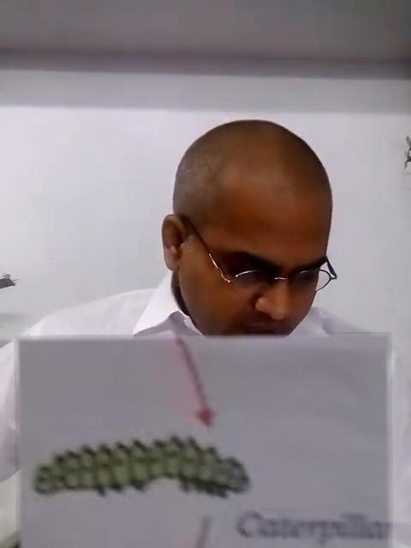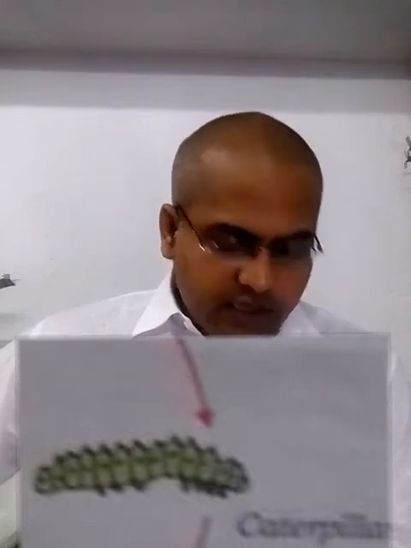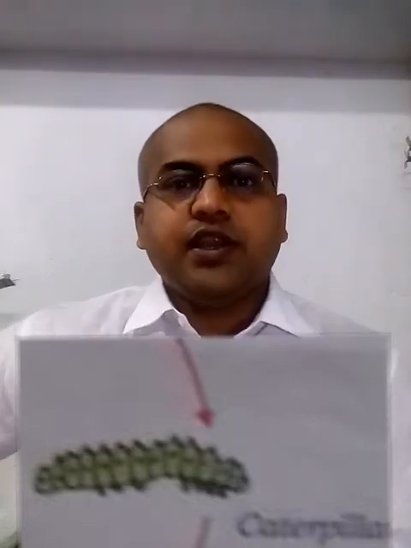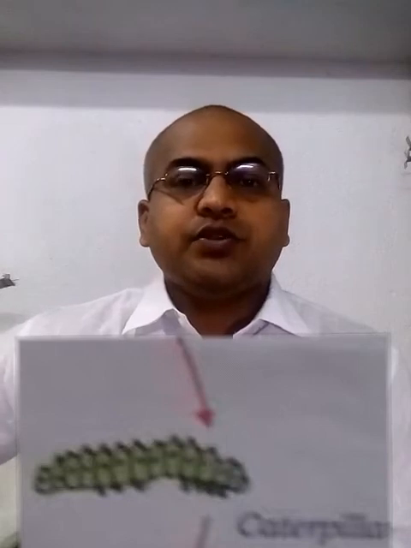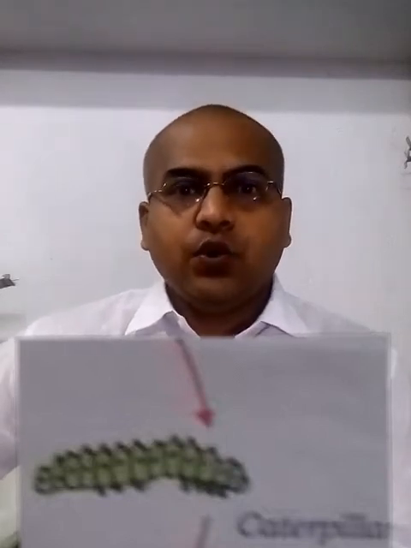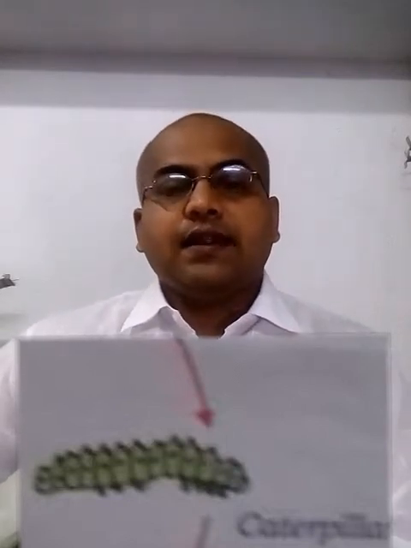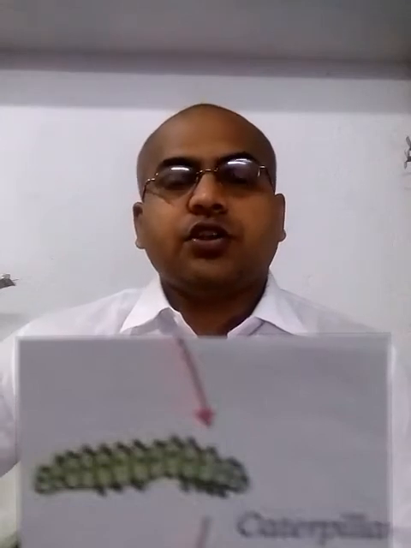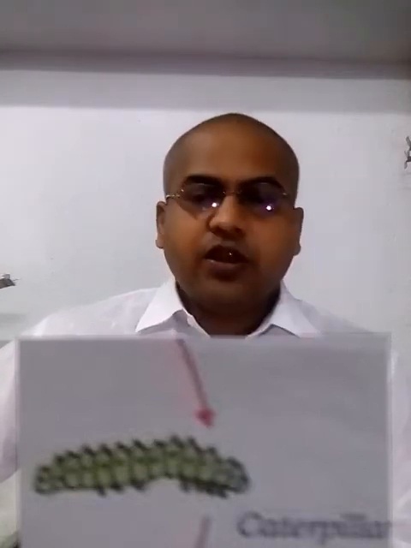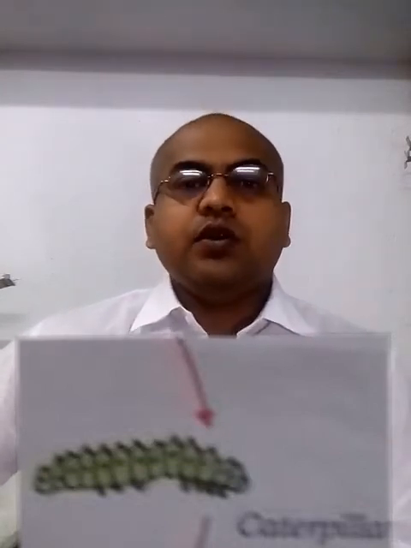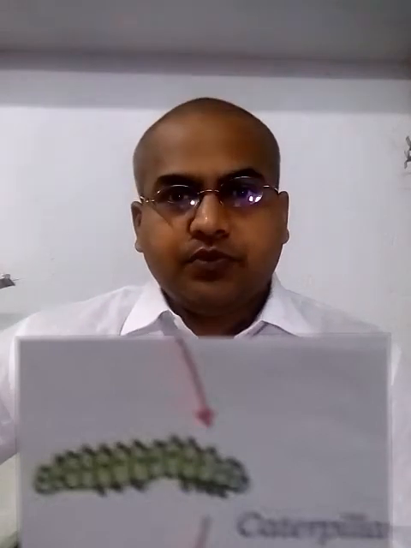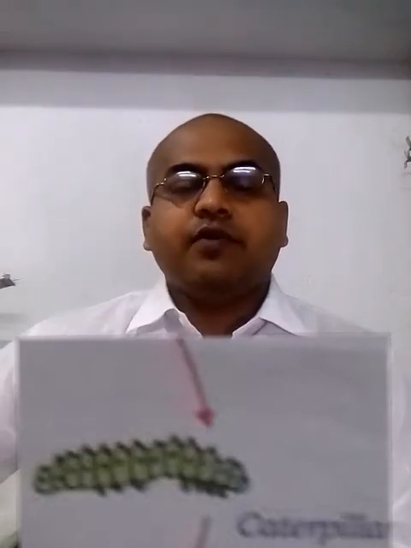The next is, in a bird's egg, the embryo gets nourishment through, from where? From the yolk, as we discussed at the time of the structure of an egg. The next question is, the egg cluster of a frog develops into a, so the answer is tadpole. The egg cluster of a frog develops into a tadpole.